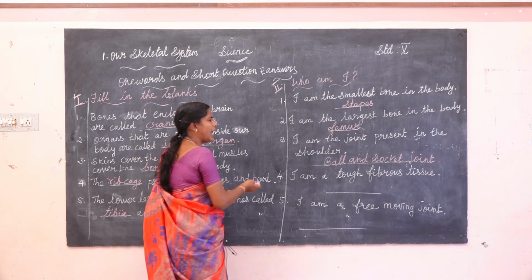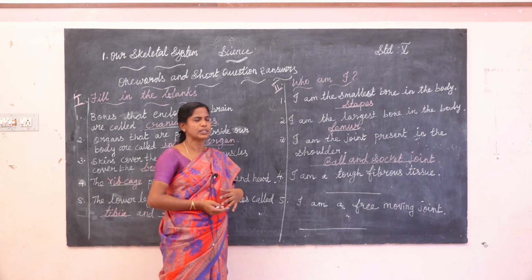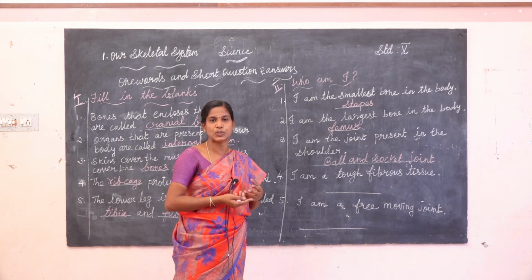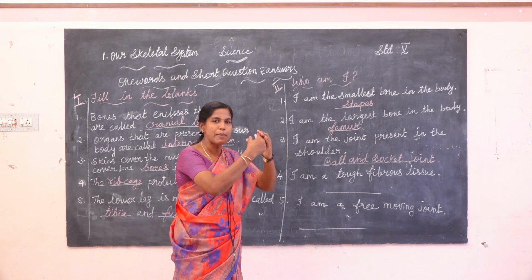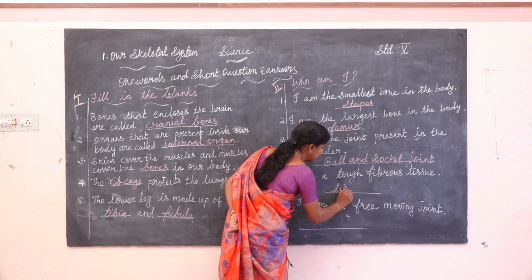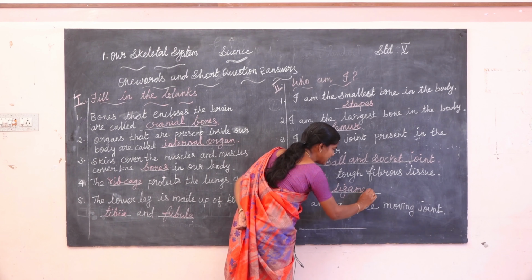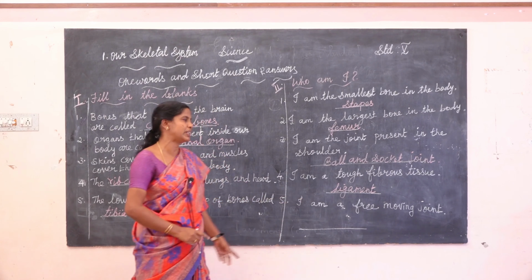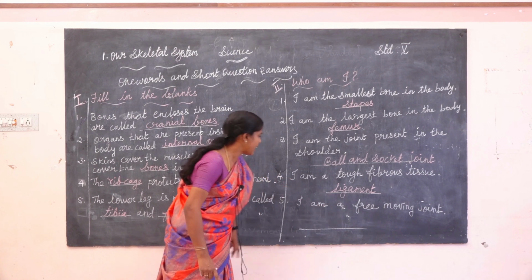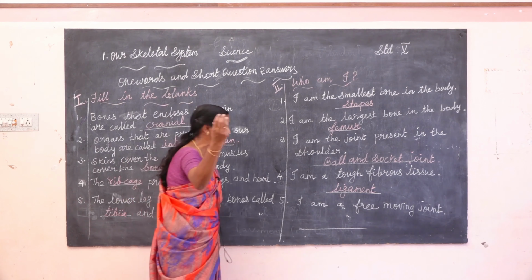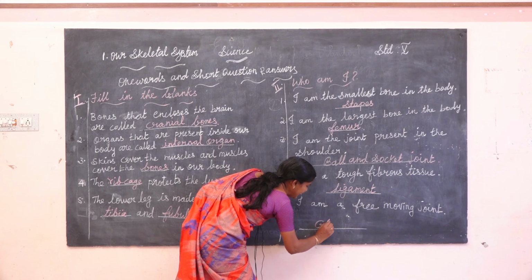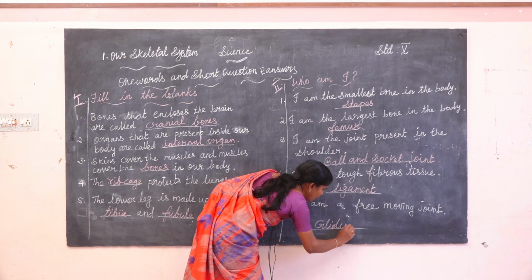Okay. I am a tough fibrous tissue. The tough fibrous tissue attaches the muscles to the bone. That one is ligament. Anyone, pronounce it. Next one, I am the free moving joint. Which joint? Gliding joint. The gliding joint is the free moving joint.